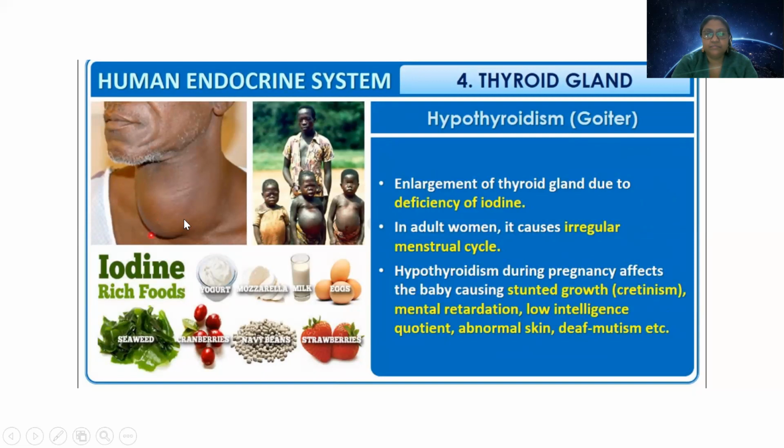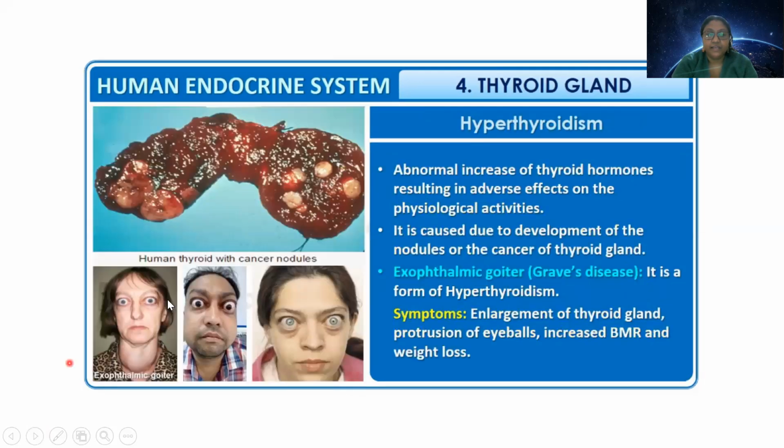See how the neck part is protruded, and these are cretin children with deformed body structure, you can see in them, and the growth is stunted, mental retardation and other things are there, and this is exophthalmic goiter.